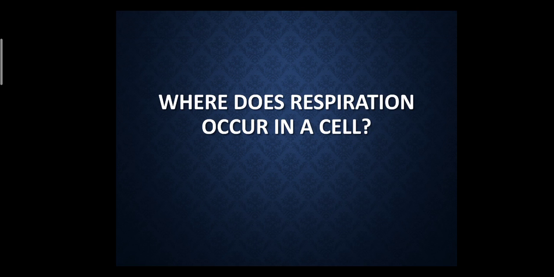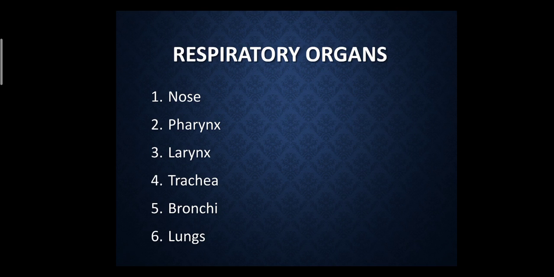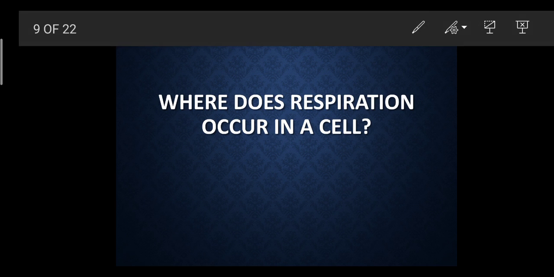See, we have already discussed where respiration occurs in a cell, because we have studied cellular respiration also. So basically we are going to discuss the two different types of places, that is cytoplasm, and the other one is the mitochondria.